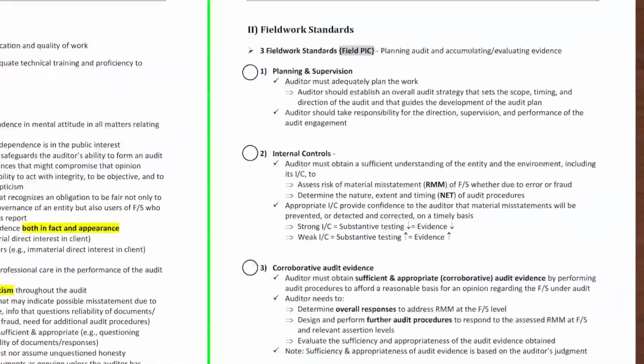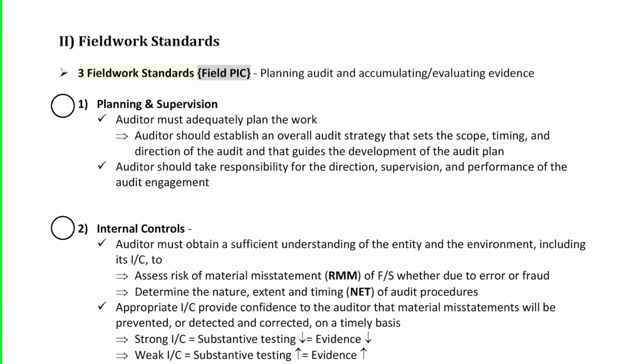On page 5, we're looking at highlight 3 fieldwork standards, and that's our field pick. On the first bubble, write P and highlight planning and supervision. With that, the auditor develops a written audit plan. Next bubble, write I, highlight internal controls.